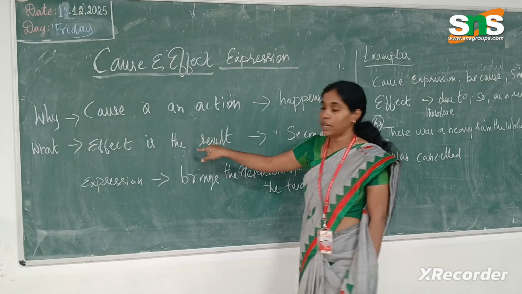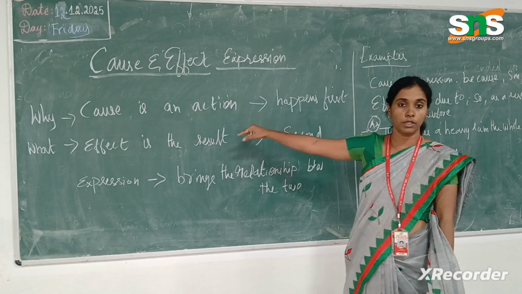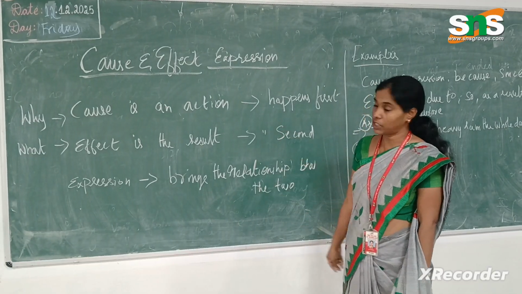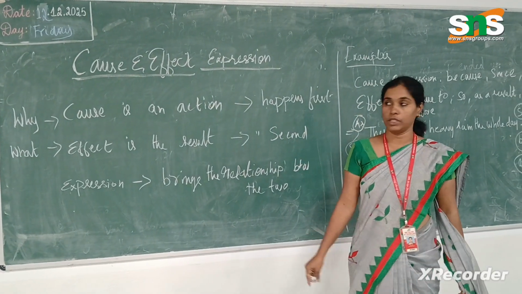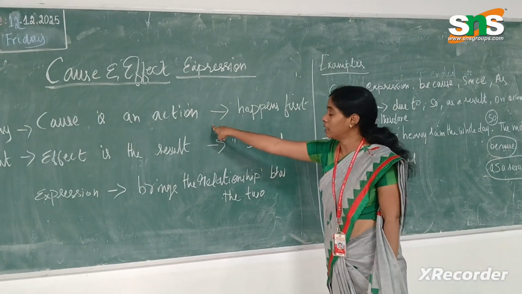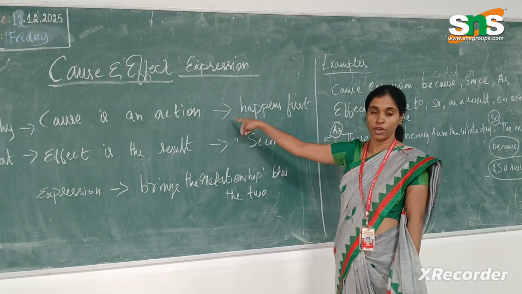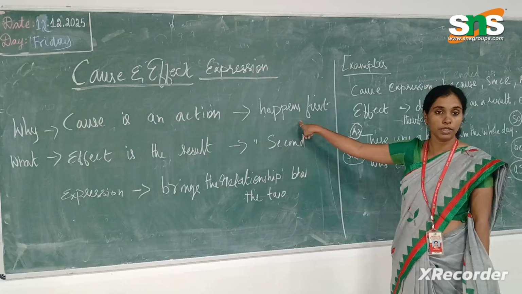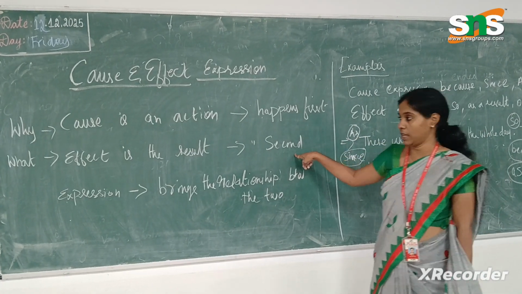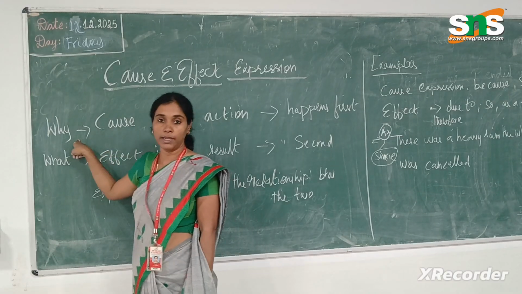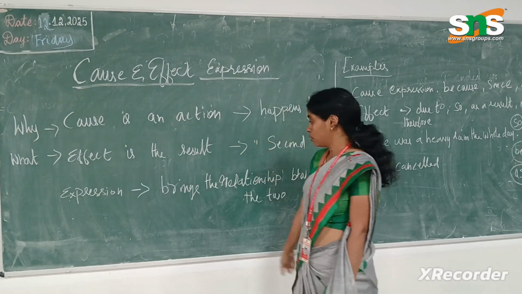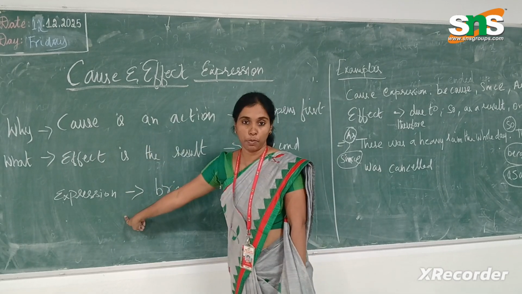To combine and bring out the expression of these two, cause and effect, we use an expression, and those expressions we call linking words. Before seeing what the expressions are, we will see in depth what this cause is. Again I would like to explain, cause is something that happens first and the effect is something that happens second. Cause means why and the effect is what.